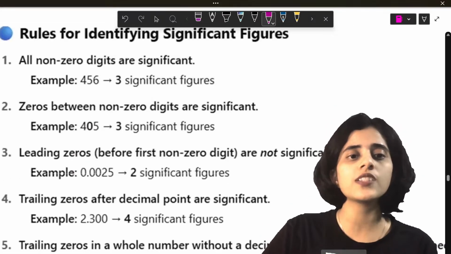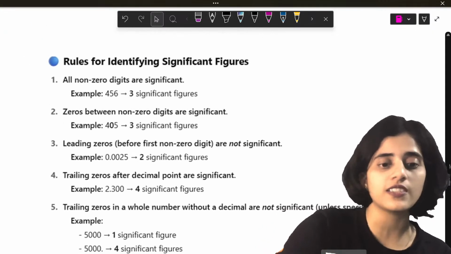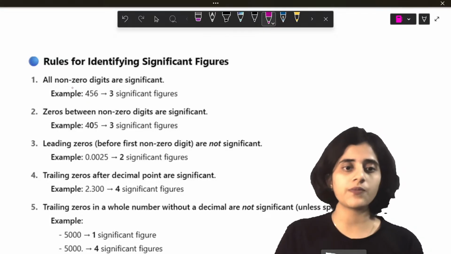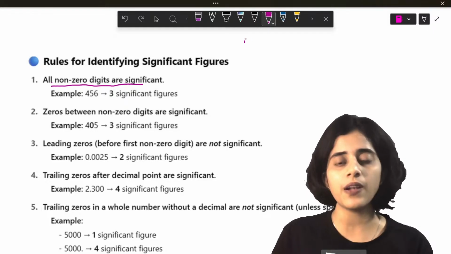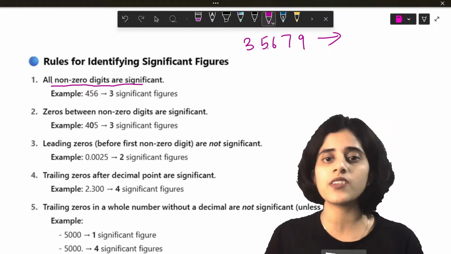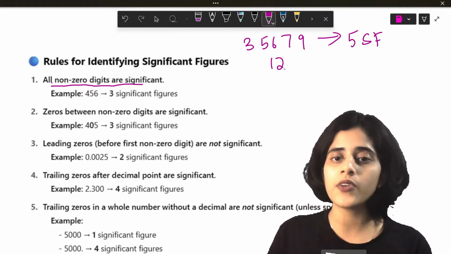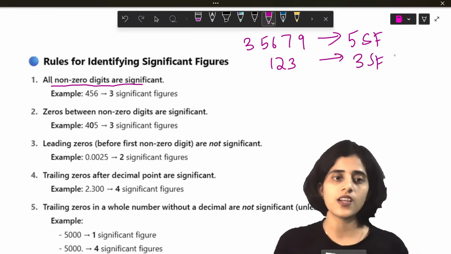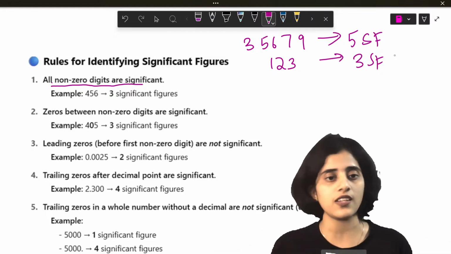So there are some rules to identify significant figures. Let's look at the rules. Rule number 1. All non-zero digits are significant. For example, 3, 5, 6, 7, 9. How many significant figures? 1, 2, 3, 4, 5. 5 significant figures. 1, 2, 3. How many significant figures? 3 significant figures. Okay. So all non-zero digits are significant.